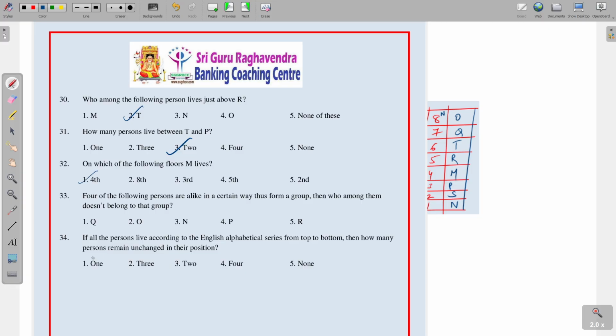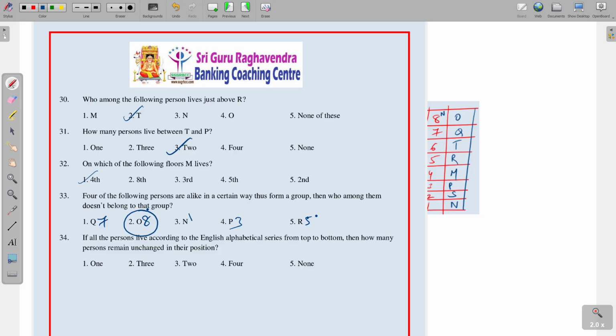Question number 33. Who among the following doesn't belong to the group? So Q, O, N, P and R. Q is on the 7th floor and O on the 8th floor, next N on the 1st, P on the 3rd floor and R on the 5th floor. So only O is on an even numbered floor.